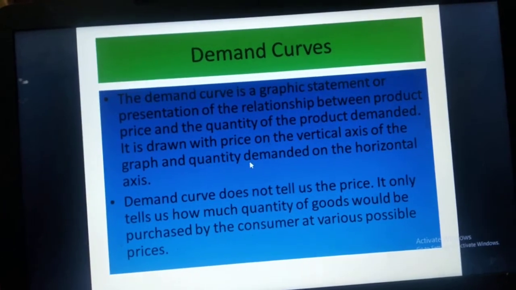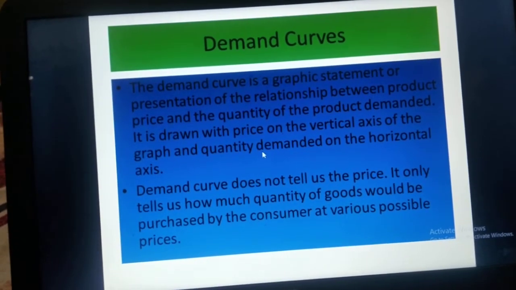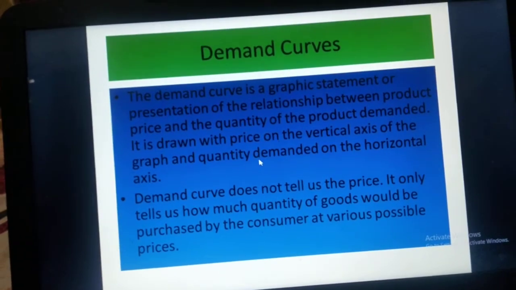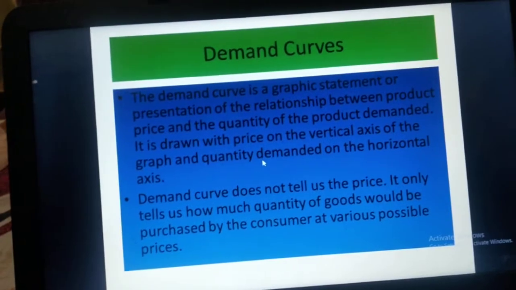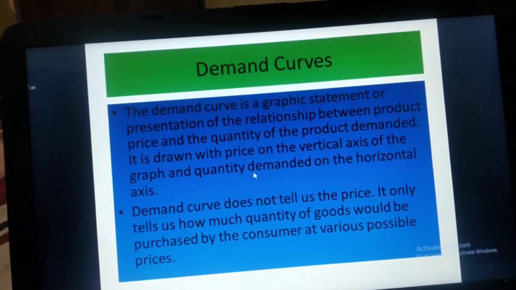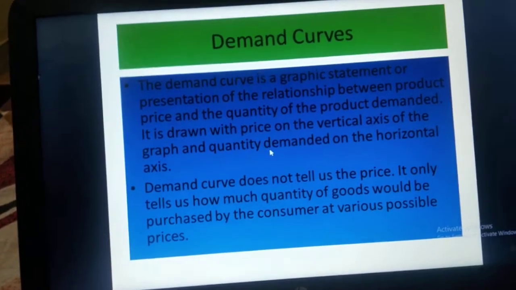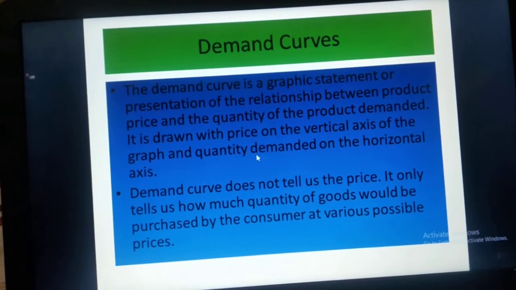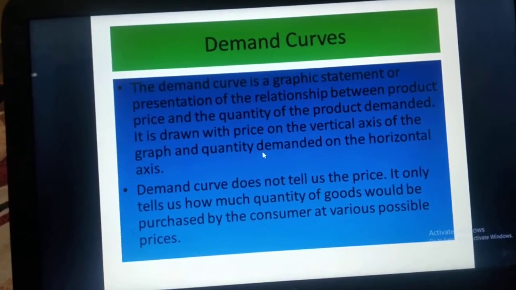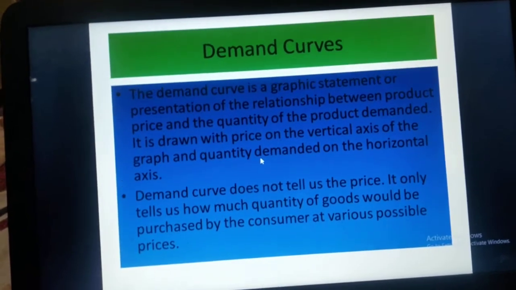The demand curve is a diagrammatic presentation between the price and quantity demanded, and it also shows the inverse relationship. Inverse means the opposite relationship between the price and quantity of a commodity. I hope students you have understood it. What do you understand by demand schedule? What do you understand by demand? What do you understand by the demand curve?